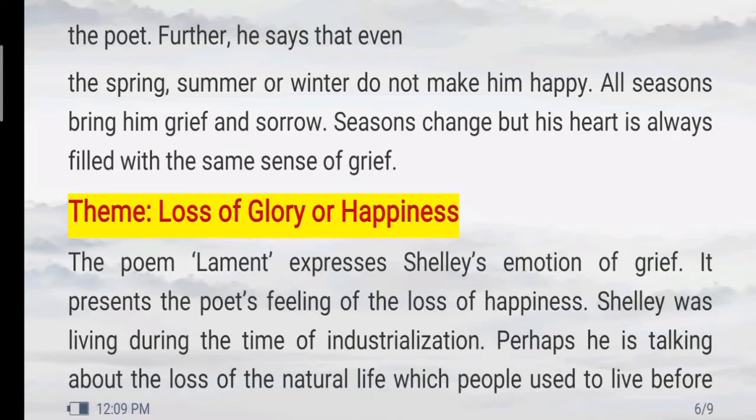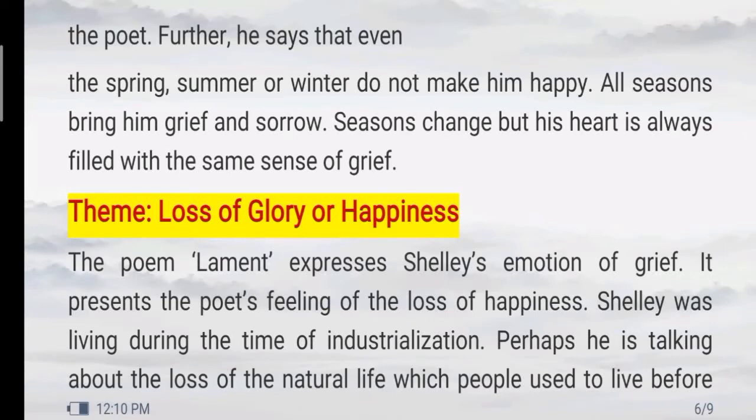If I talk about the theme, then the major idea expressed by the poet is loss of glory or happiness. This poem, A Lament, expresses Shelley's emotion of grief or sorrow. It presents the poet's feeling of the loss of happiness.